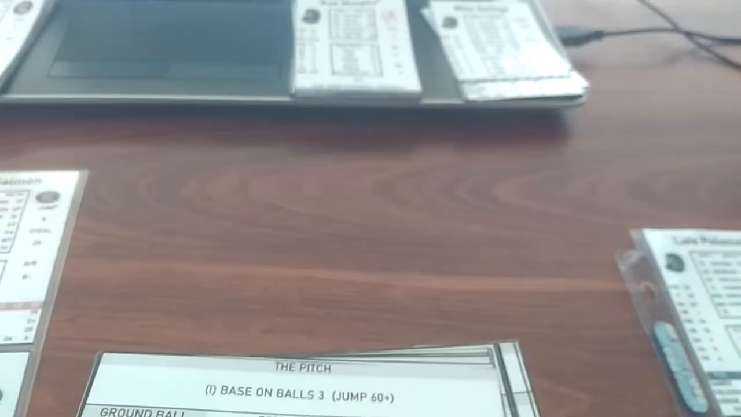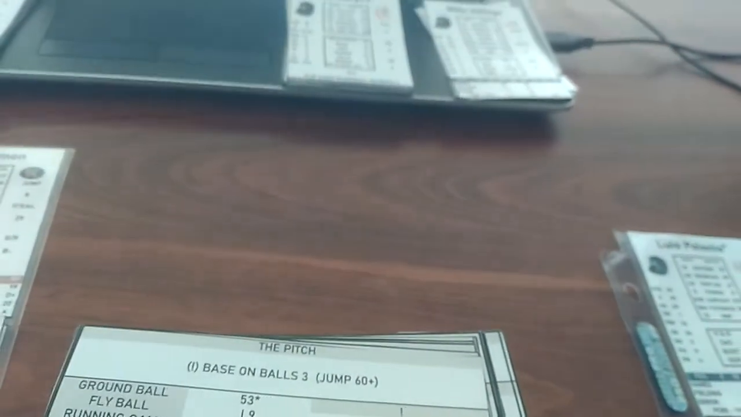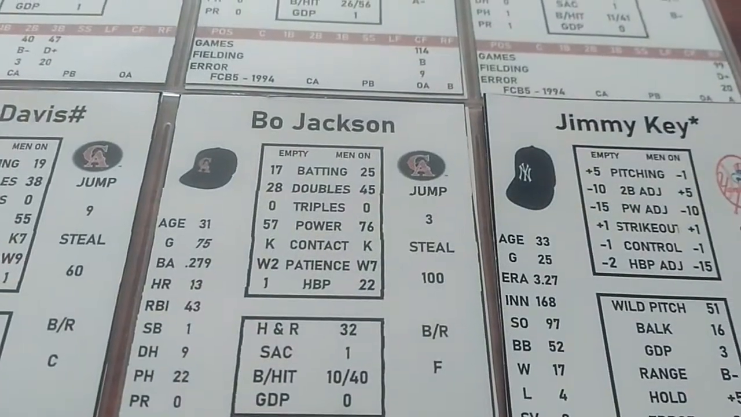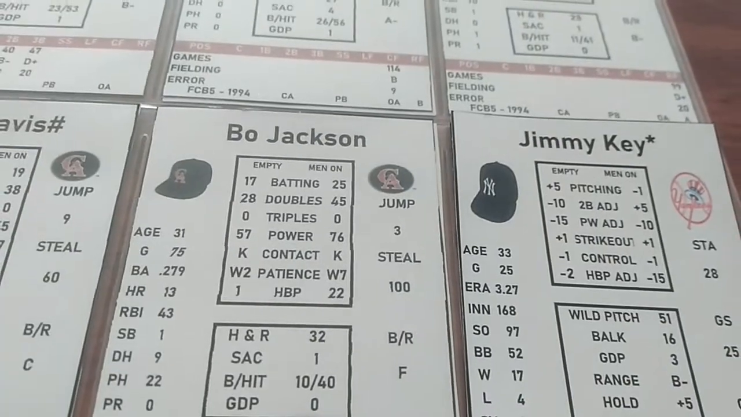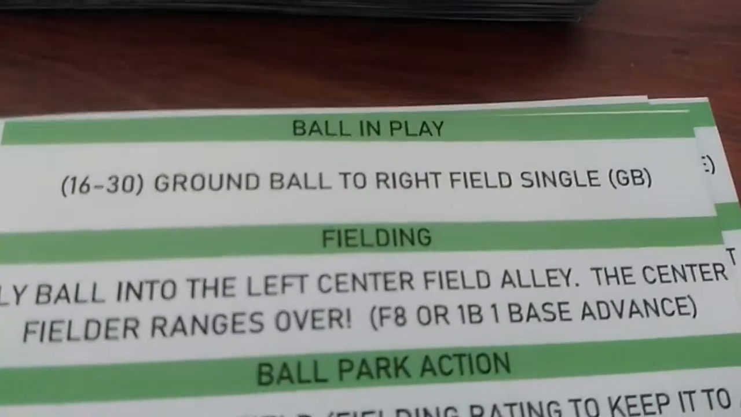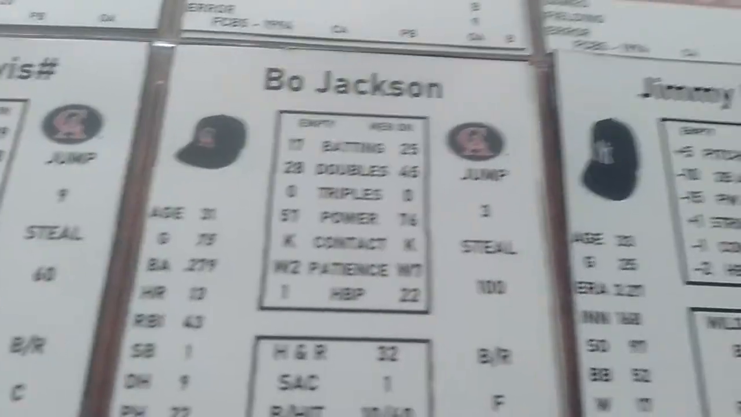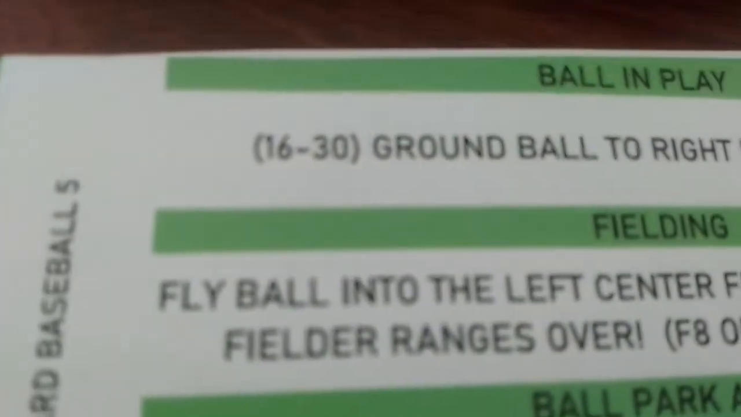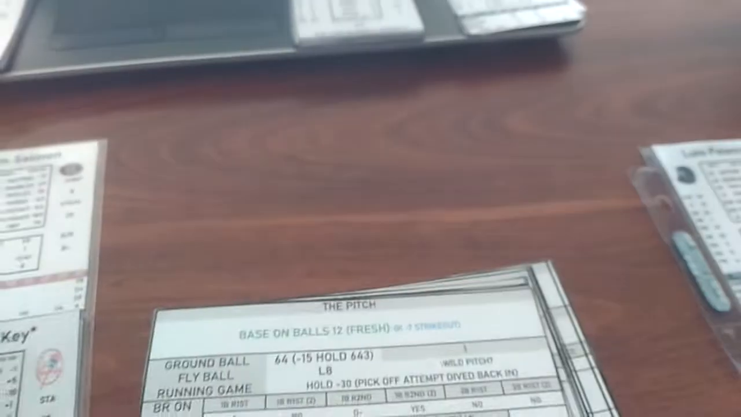Bo Jackson's up now for the Angels here. We have Jimmy Key still going strong. Base on balls 12. He's a W2, -1. Control for Key is a 1, so it's into play. It's going to be a 16 to 30 would be a single, otherwise a ground ball. Bo Jackson's got 17. Jimmy Key plus 5 is a 22. So it is between 16 and 30, and it's a single for Bo Jackson. So first time today he doesn't strike out.